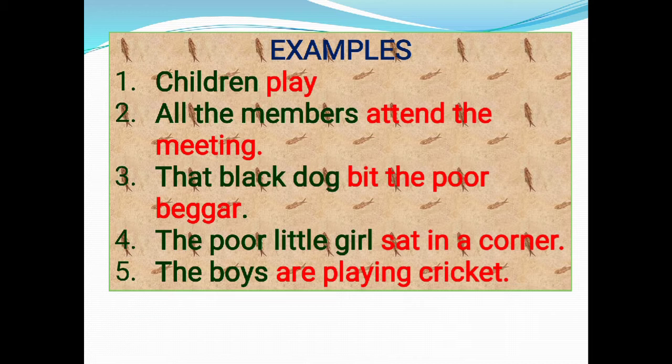The poor little girl sat in a corner. The poor little girl is the subject, sat in a corner is the predicate. The boys are playing cricket. In this sentence, the boys is the subject, are playing cricket is the predicate.